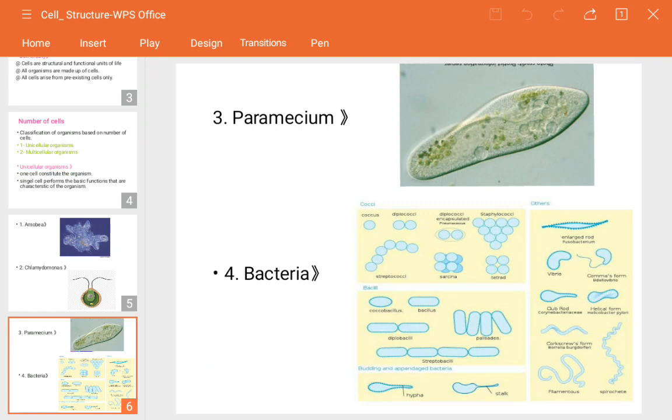Now, next is the bacteria. Bacteria have a number of names, meaning they have been named or classified on the basis of their shapes.